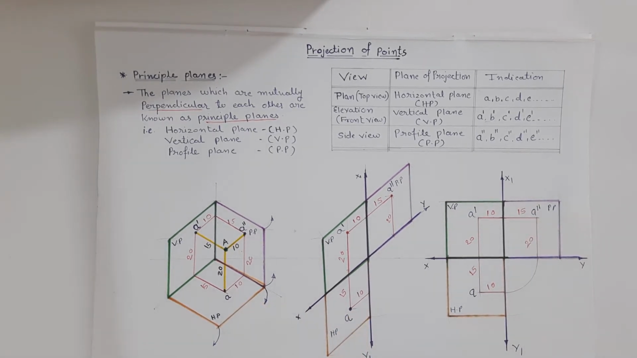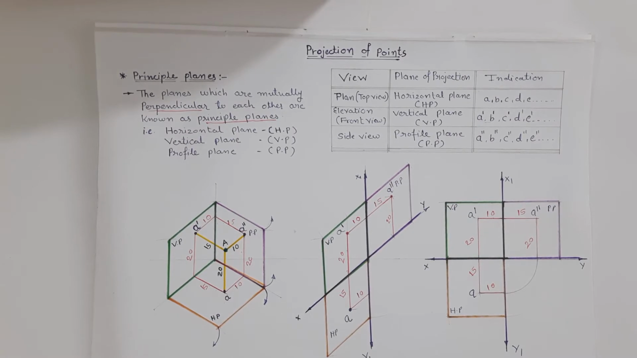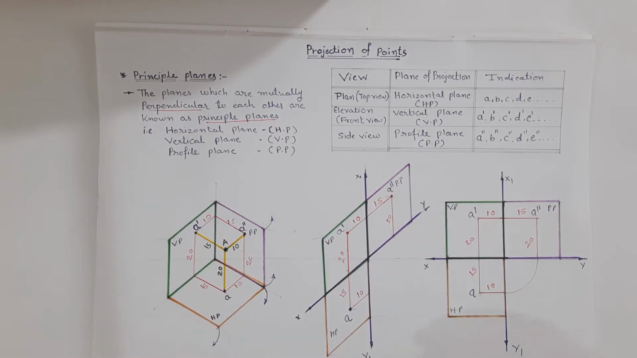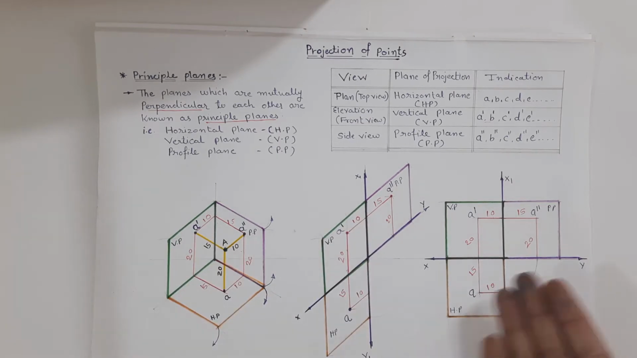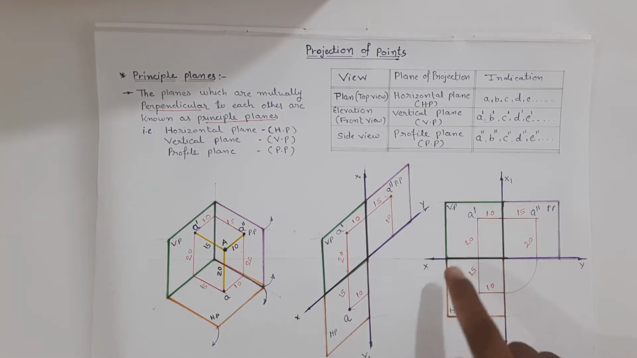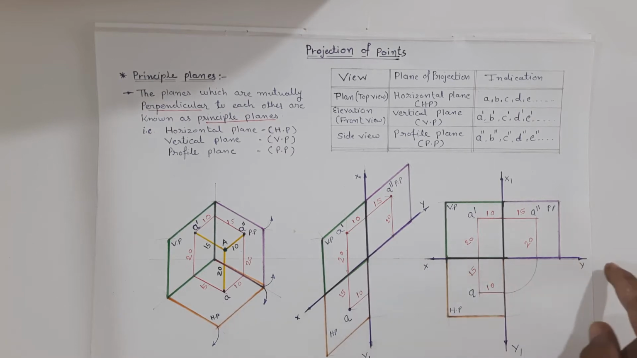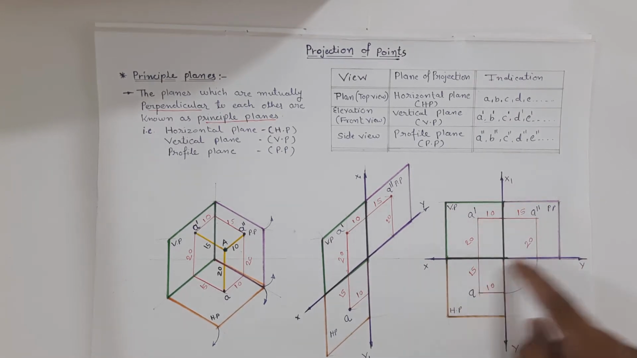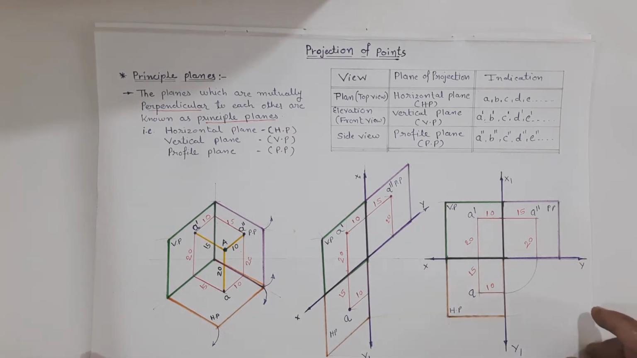Make sure that after drawing the plan and elevation, we have to rotate the planes, horizontal plane 90 degree into clockwise direction and profile plane 90 degree into anti-clockwise direction, and we have to plot the plan and elevation with reference to XY line and X1 Y1 line. If we want to draw the plan and elevation only, then we have to draw it with reference to XY line, only XY line. So let us understand different position of the points.